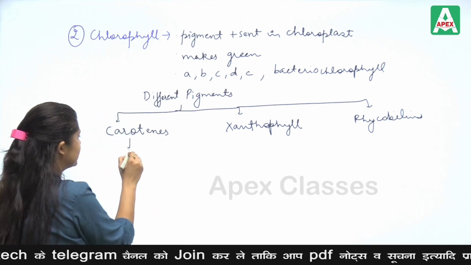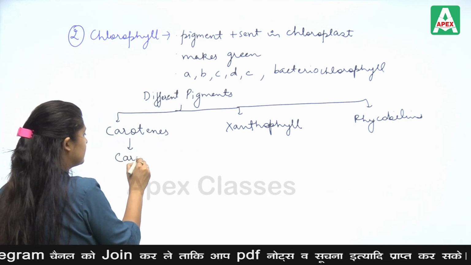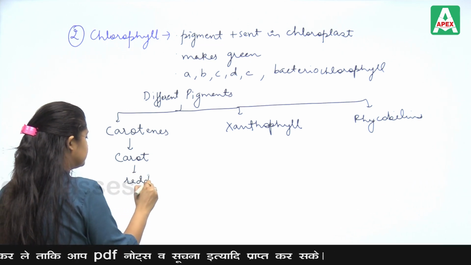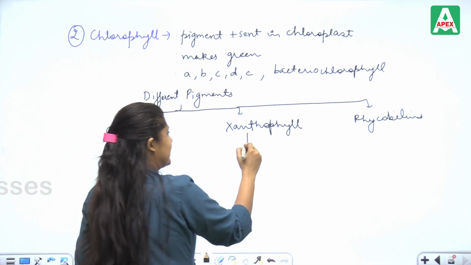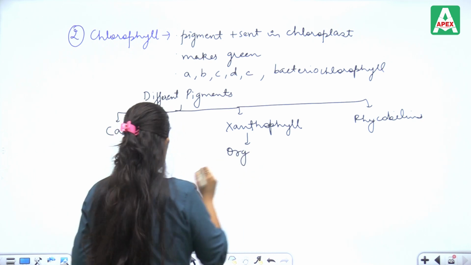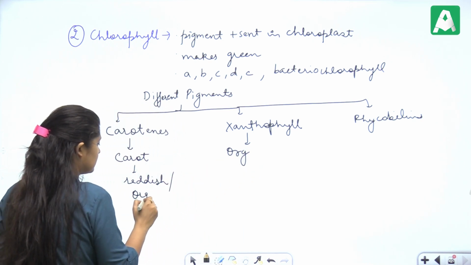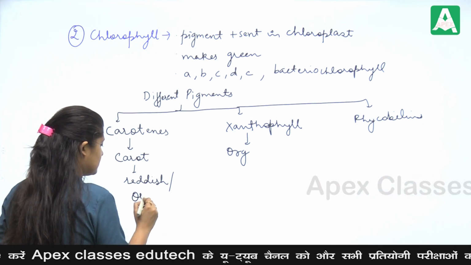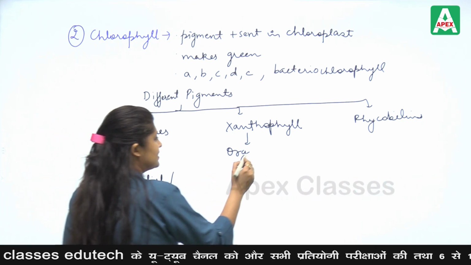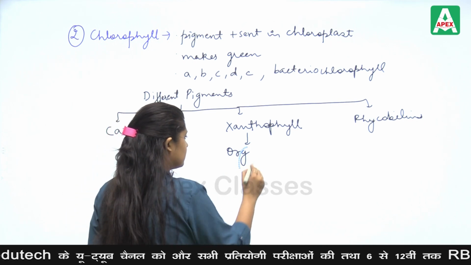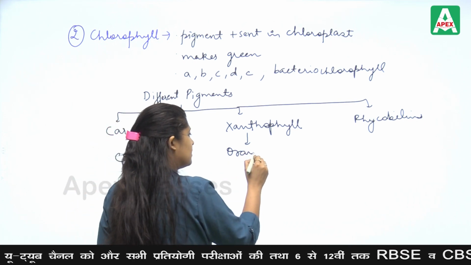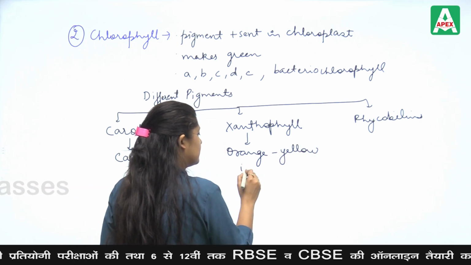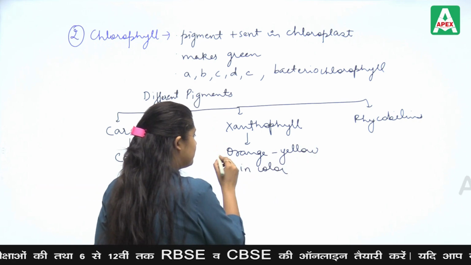Okay, carotenes are present in carrot. They are basically orange yellow in color, reddish orange. For example, in maize.